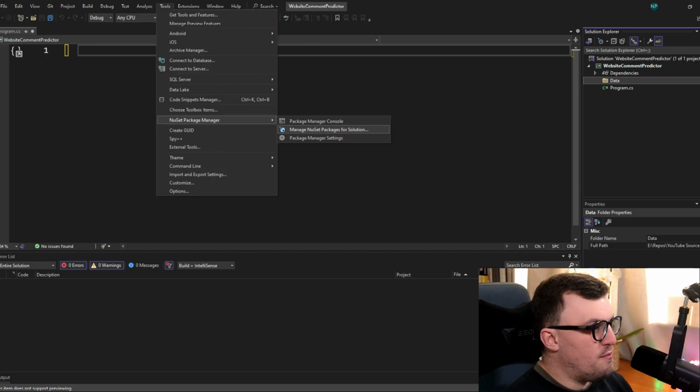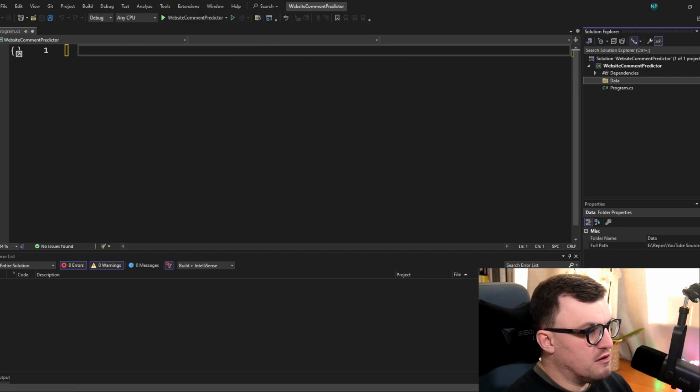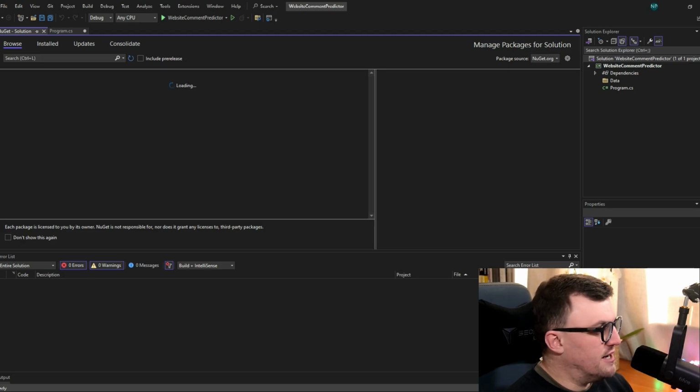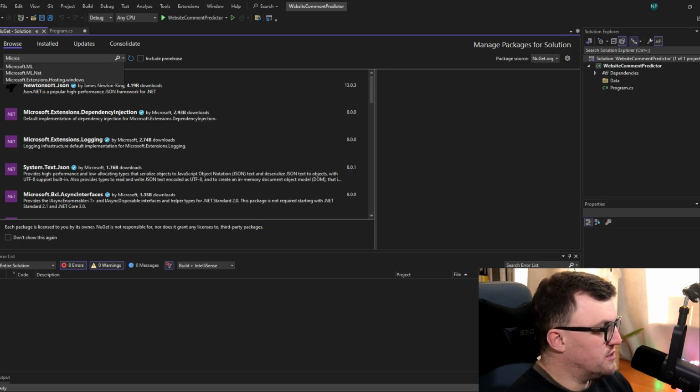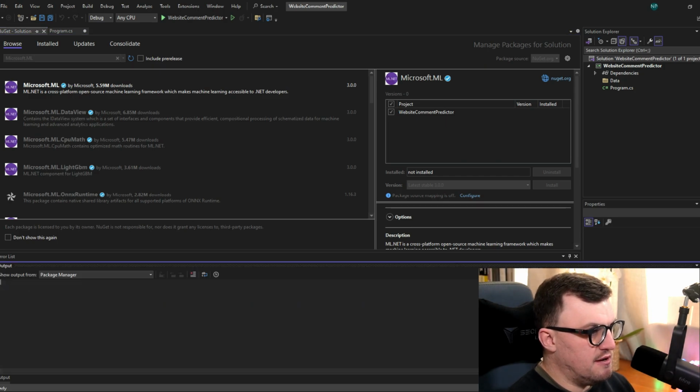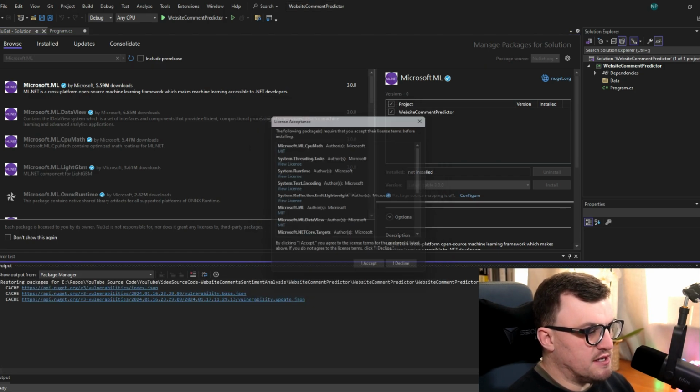So head over to the NuGet Package Manager, manage NuGet packages for this solution, set it to nuget.org, and then search for Microsoft.ML, install that on the project, accept those dependencies and apply.